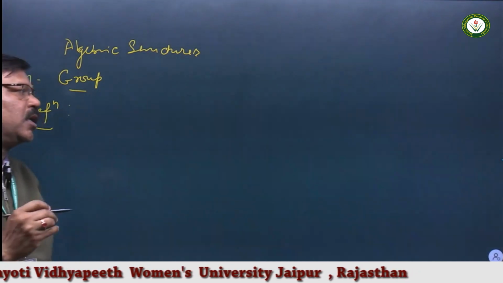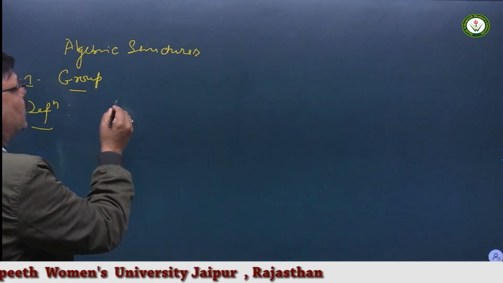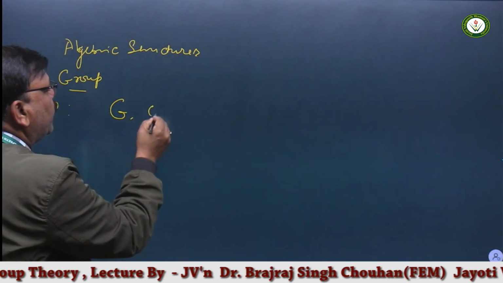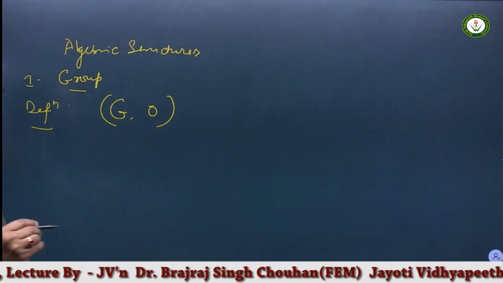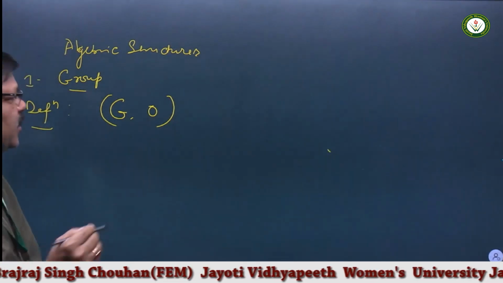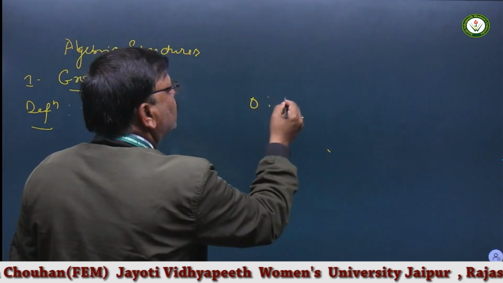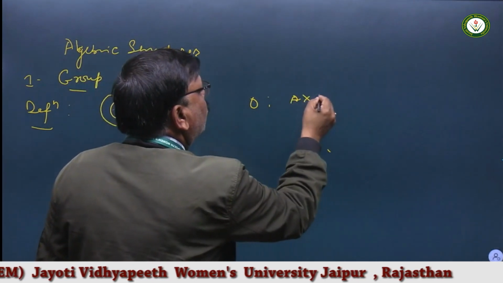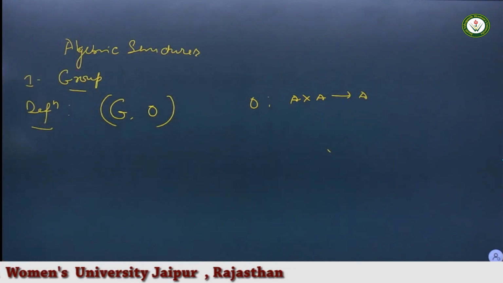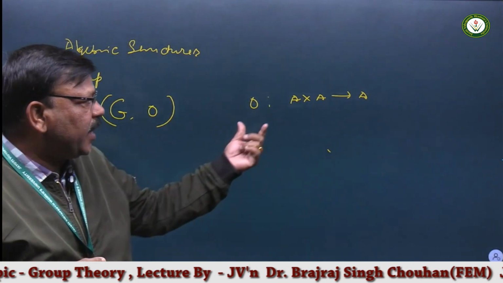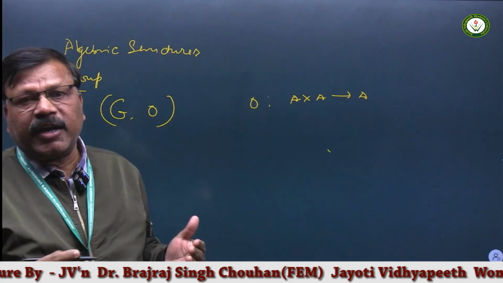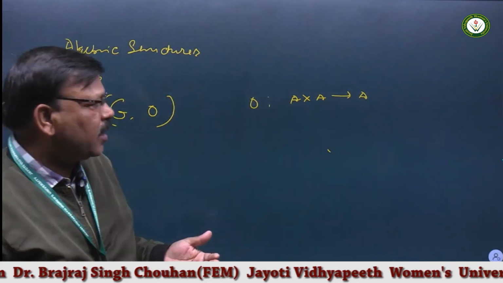Let us suppose there is a non-empty set G with a binary operation O. A binary operation is nothing but an operation like O such that A cross A to A. This is the mapping from A cross A to A. It means every pair of elements is mapped into a single element.